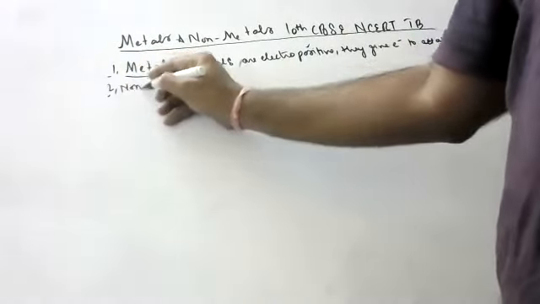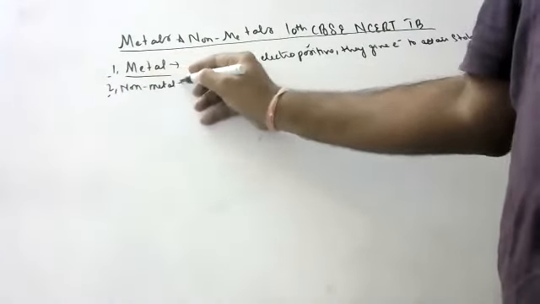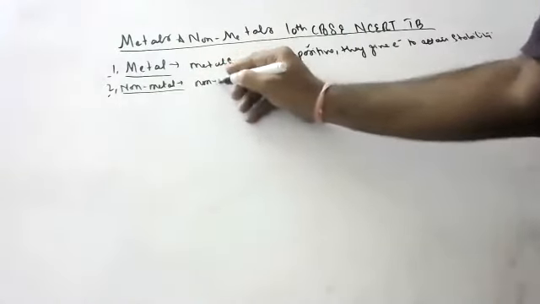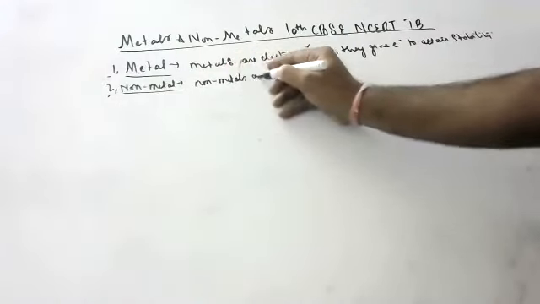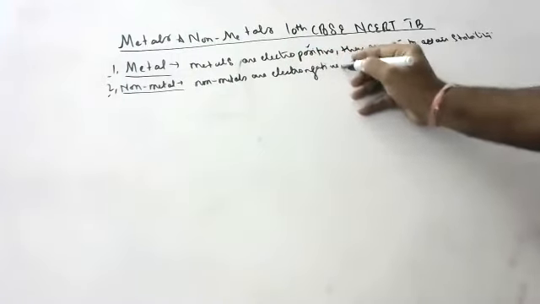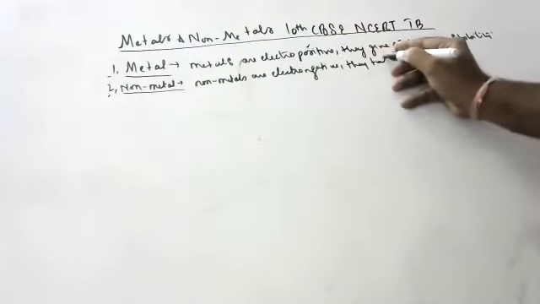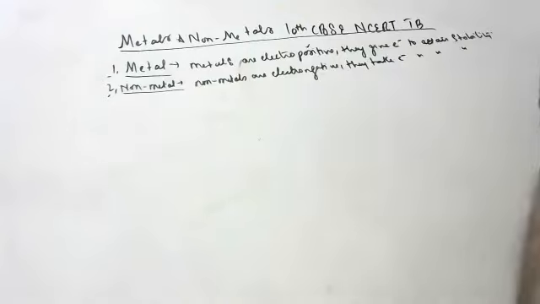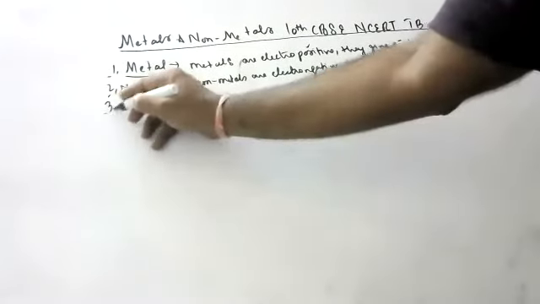Next, what is a non-metal? If ever anyone asks you what is a non-metal, non-metals are electronegative. They take electrons to attain stability. Electronegative, the name itself indicates that after taking electrons, anyone will become negative only, no children? Okay, next, third definition.